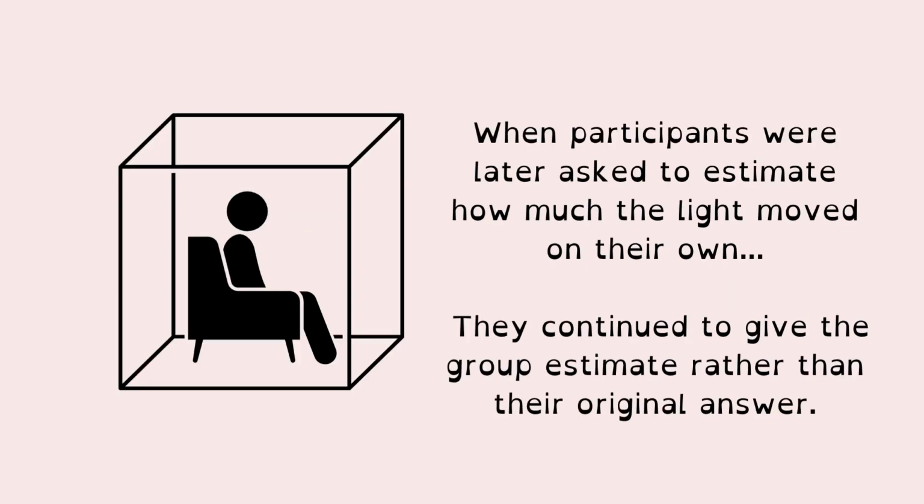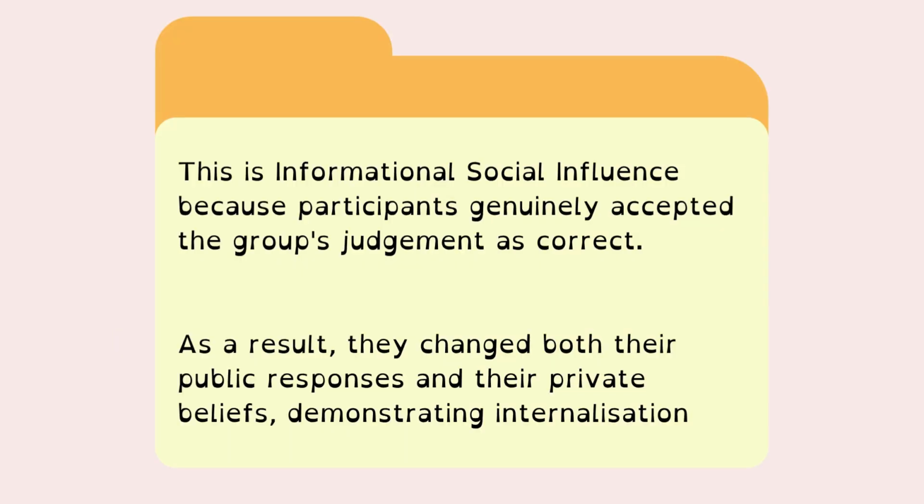When participants were later asked to estimate how much the light had moved again on their own, they actually gave answers closer to the group estimate than their own original answer. This is informational social influence because participants genuinely accepted the other group's judgement as correct, and as a result, they changed both their public response and their private beliefs, which shows that this was internalisation.